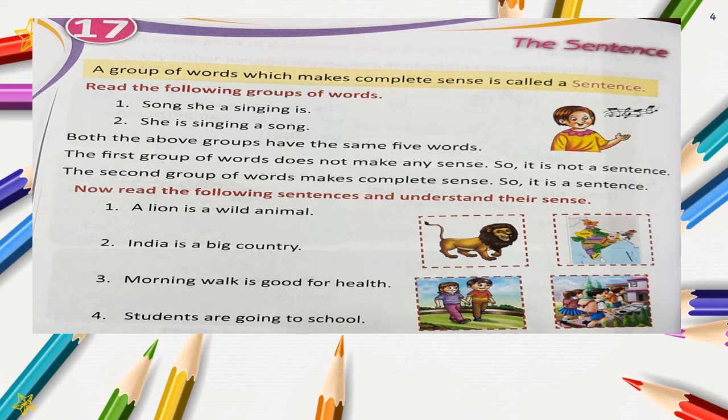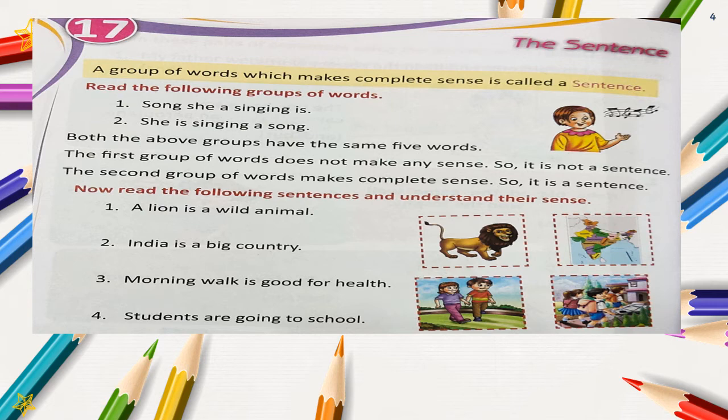Both the above groups have the same 5 words. You can see in the first group also and in the second group also, all the same 5 words have been used. But the first group of words does not make any sense, so it is not a sentence. The second group of words makes complete sense, so it is a sentence.